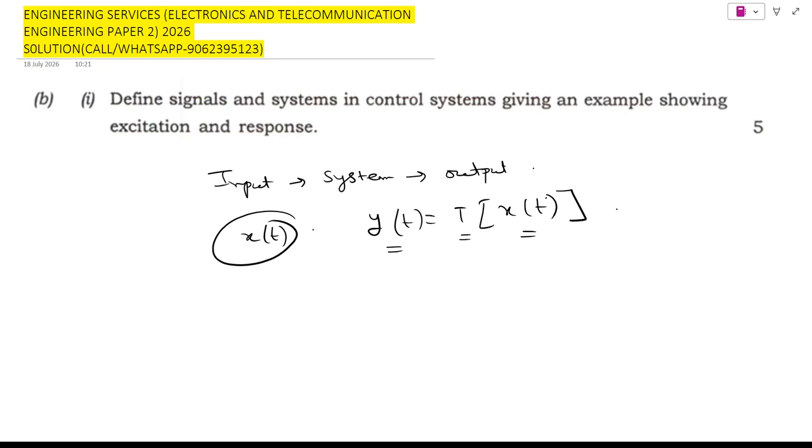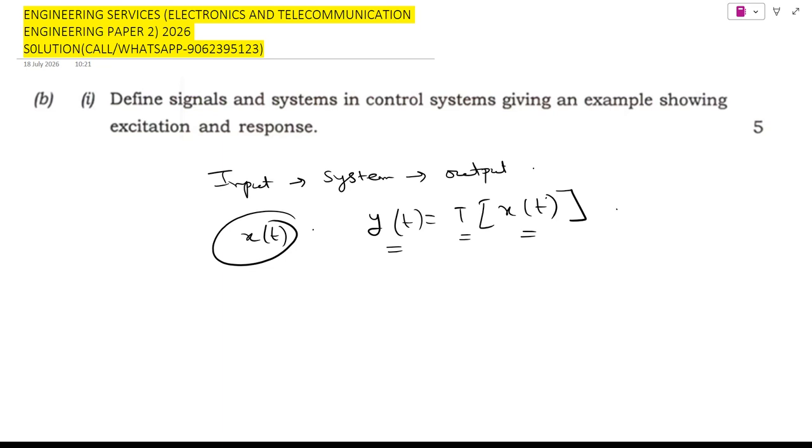Now let's understand the most important terms in today's question: excitation. The signal applied to a system is called the excitation or input. For example, step input, ramp input, impulse input, sinusoidal input. And the output produced due to the excitation is called the response. For example, motor speed, position of a robotic arm, temperature rise, and voltage across a capacitor.